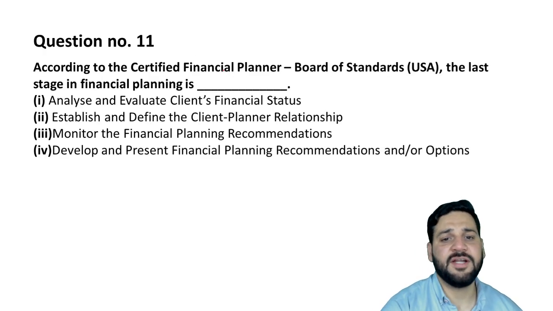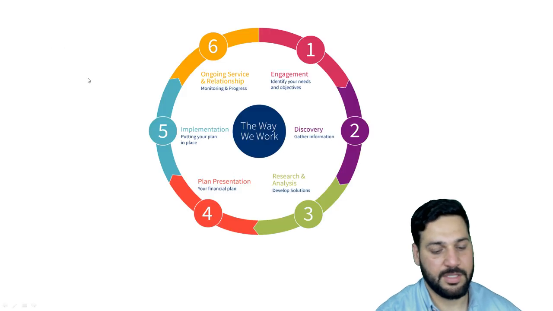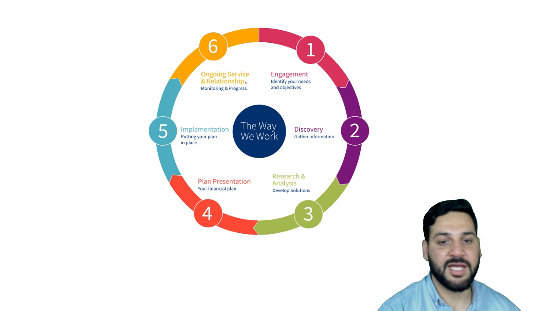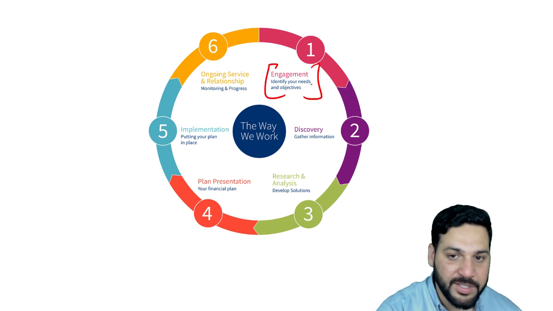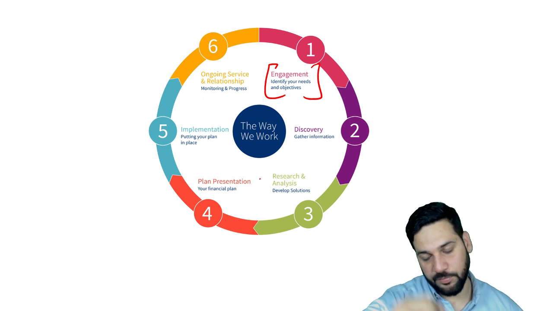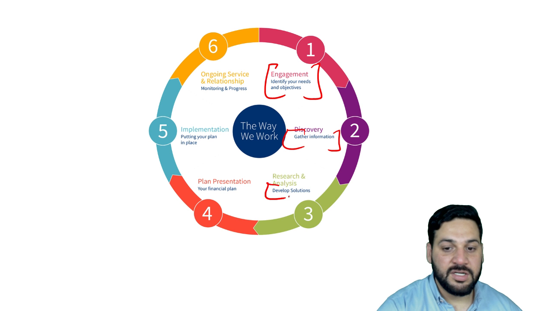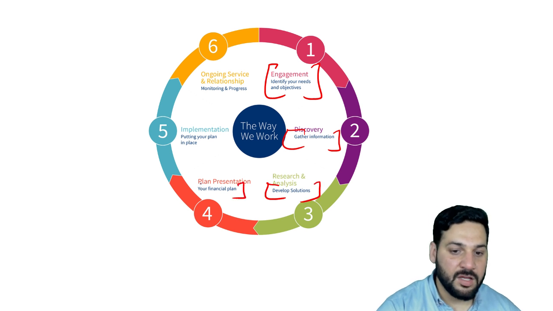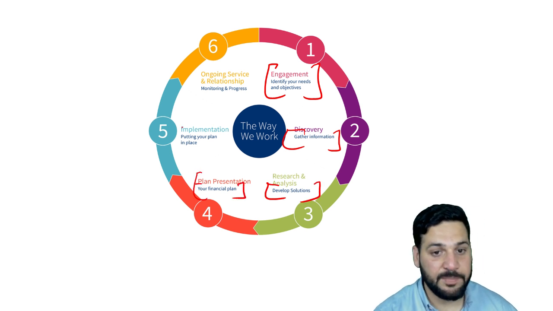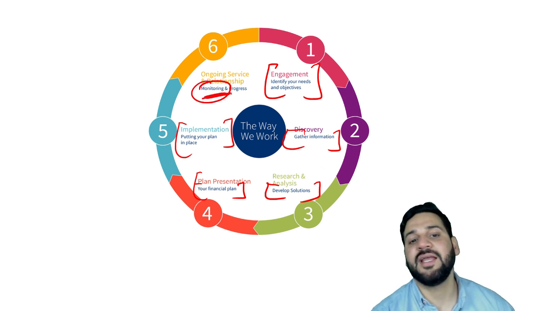According to certified financial planner, the last stage in financial planning, ये देख लो पहले आप, the stages of financial planning. सबसे पहले engagement, identify the needs and objectives. आप objective ढूंढो. Then you need to gather the information, develop the solution, present your financial plan, putting your financial plan in the position. Last वाला है monitoring and the progress.